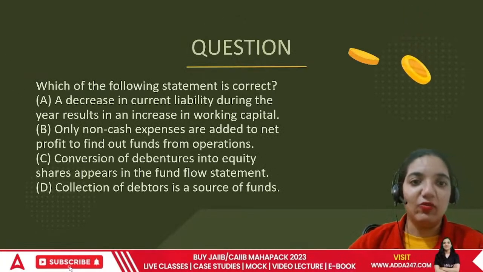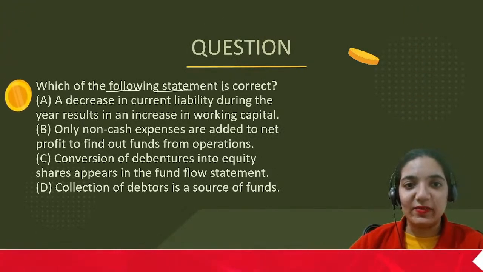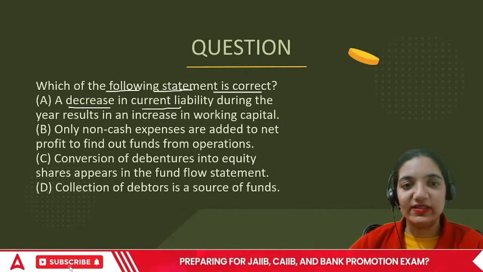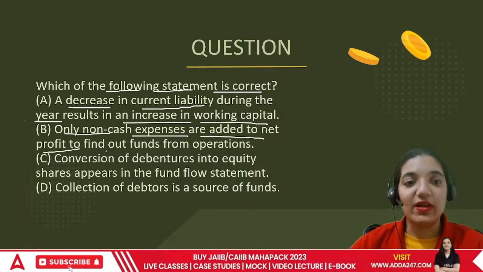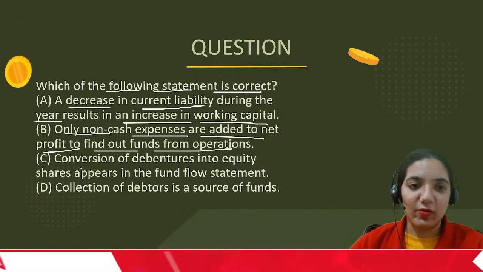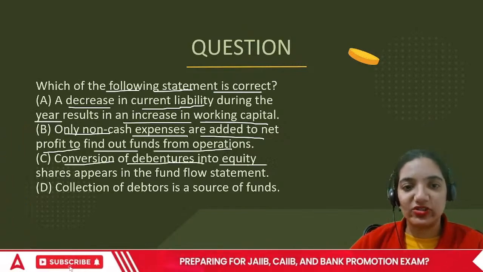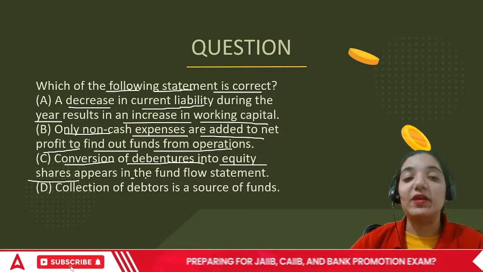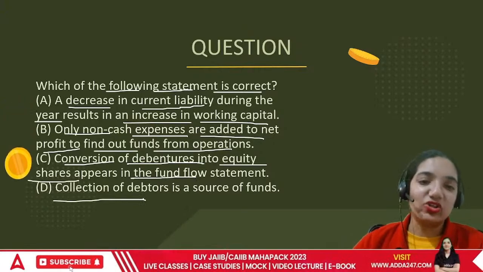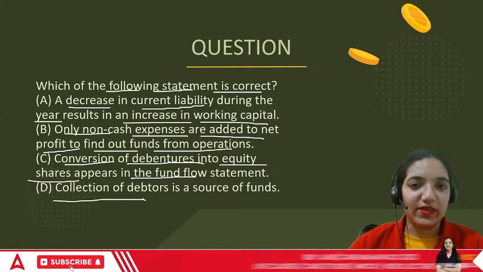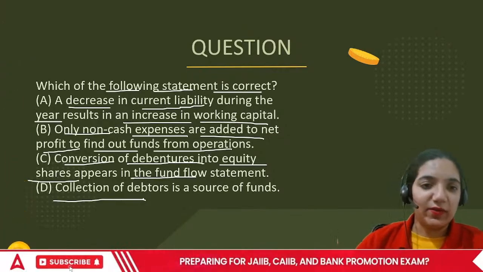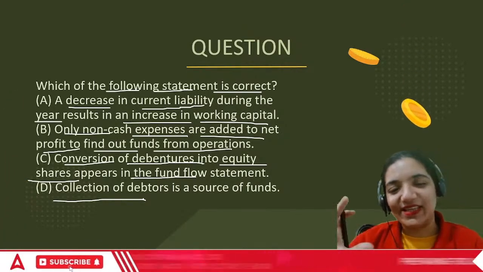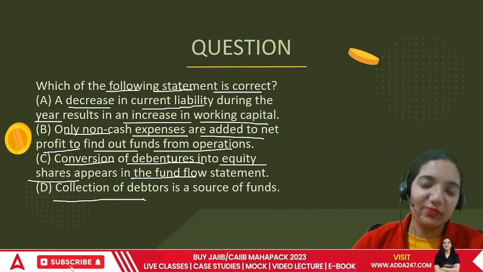Next point, which of the following statements is correct? A decrease in current liability during the year results in increase in working capital. Only the cash expenses are added to net profit to find out the funds from operations. Conversion of debentures into equity shares appears in the fund flow. Or collection of debtors is a source of funds. Which one's correct, everyone? There is one point which I could see directly; the rest everything just becomes confusing.